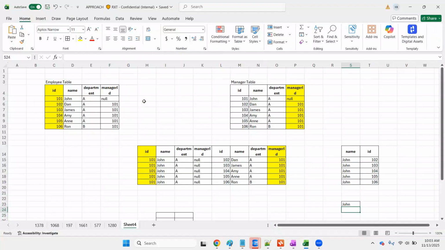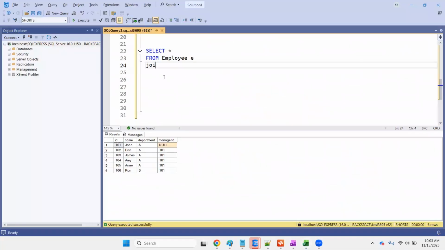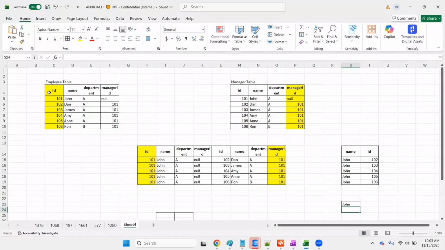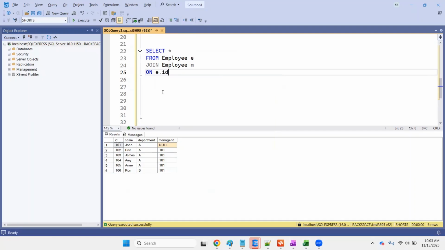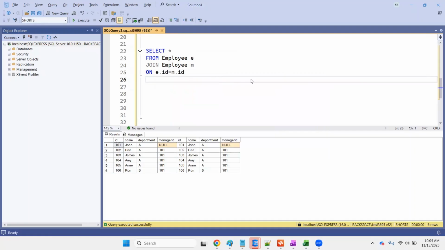Okay, so this table is created, and now we do the join with the manager table. It's the same table, another alias. I'm just giving the manager table alias as m. Now I'm writing the condition. In the employee table it will join with the id, and the manager table will join with the manager id. So e.id equals m.manager id. Sorry, here I'm writing the manager ID, right?